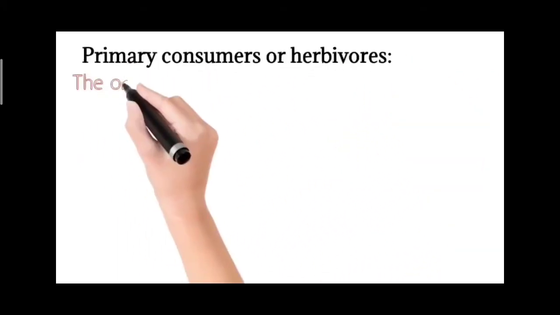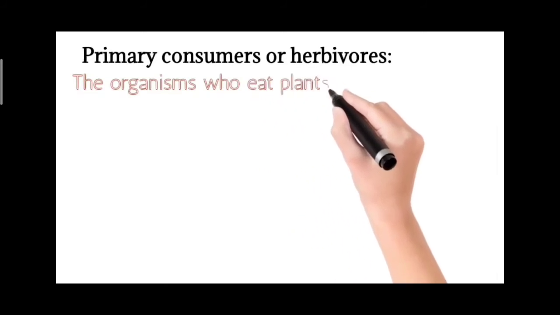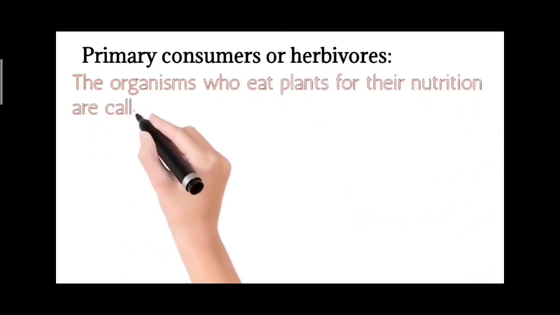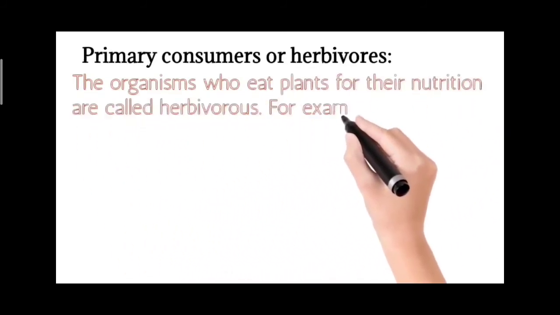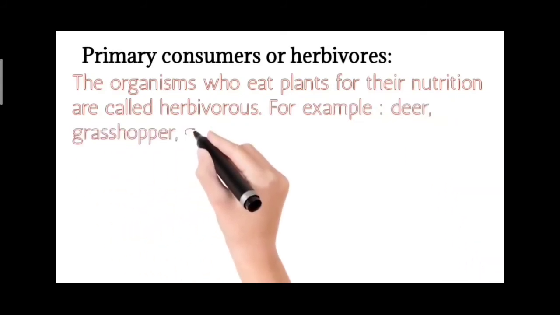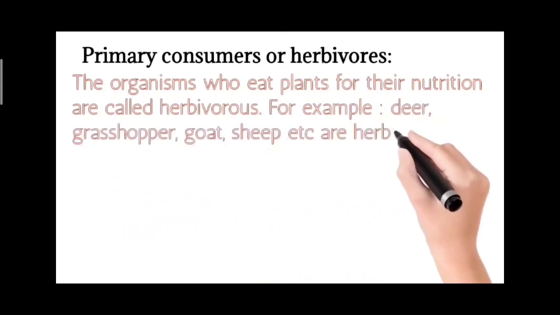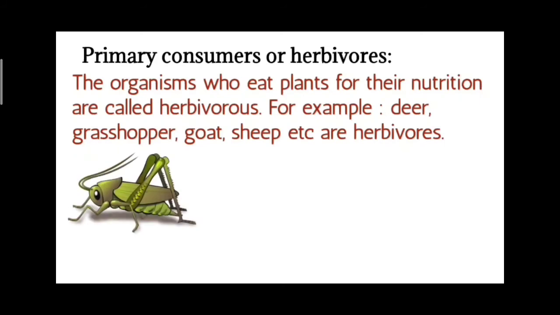Primary consumers or herbivores. The organisms who eat plants for their nutrition are called herbivores. For example, deer, grasshopper, goat, sheep, etc. are herbivores.